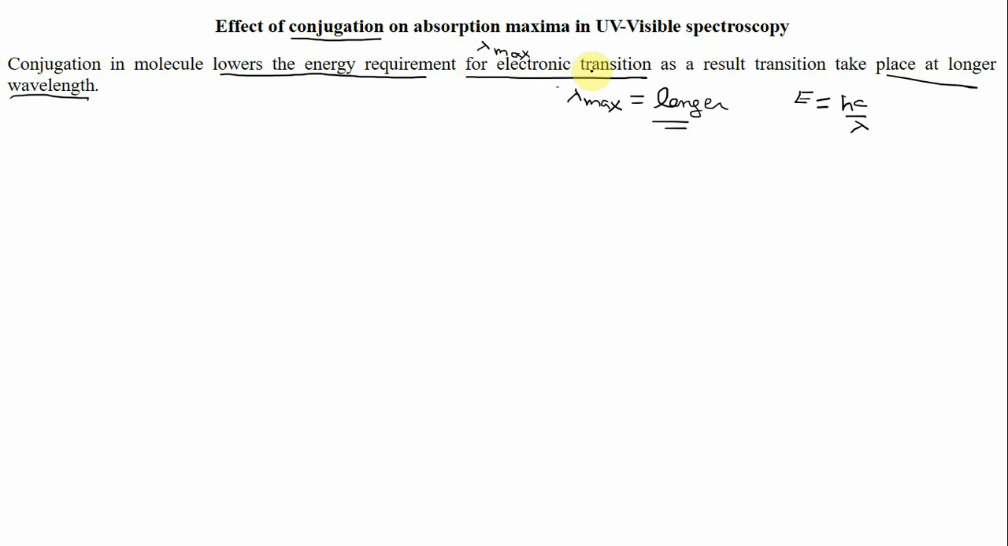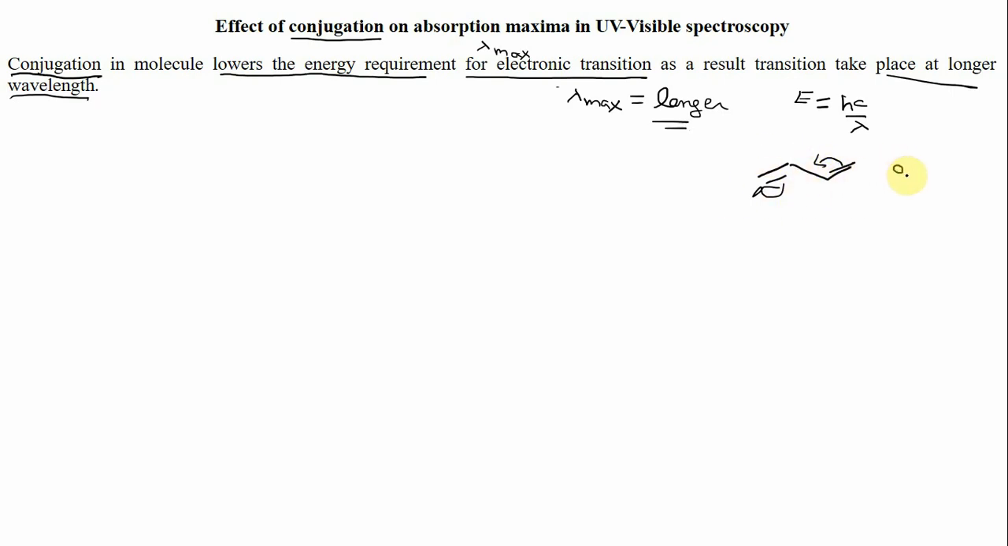Let us discuss why conjugation lowers the energy required for the electronic transition. First of all, let us see what conjugation is. Conjugation is basically a delocalization of electrons, and it can take place when double bonds are present at alternating positions like this. These double bonds can be delocalized by overlapping of p atomic orbitals, or of these pi bonds, which can intermix into each other. So there is a delocalization of electrons.